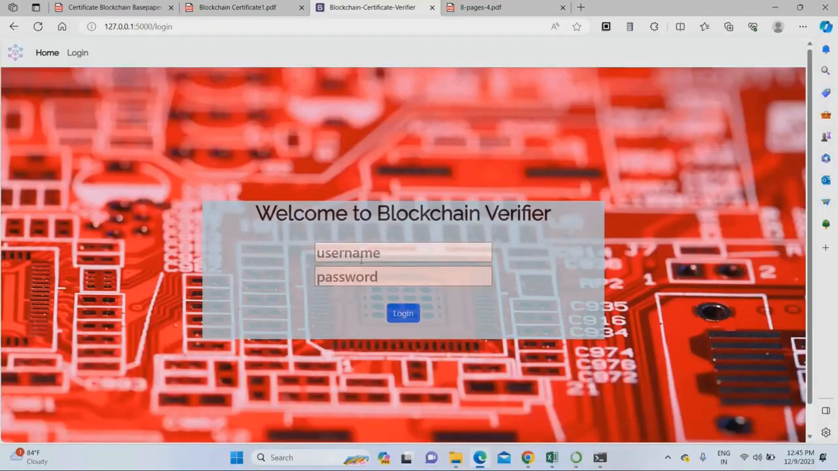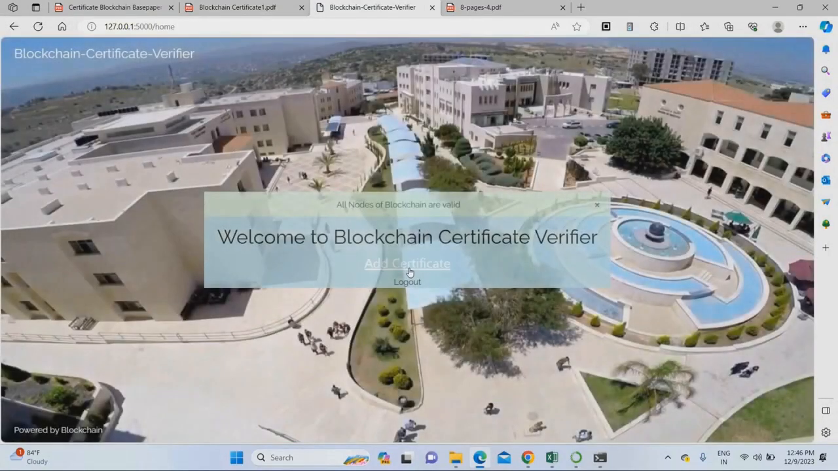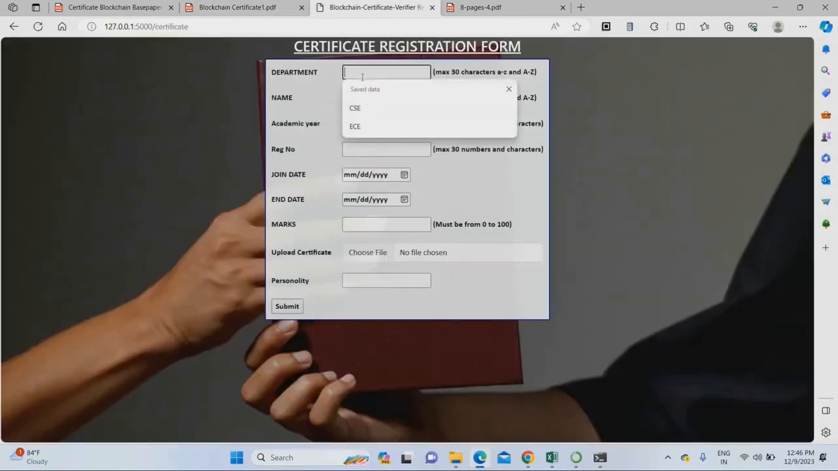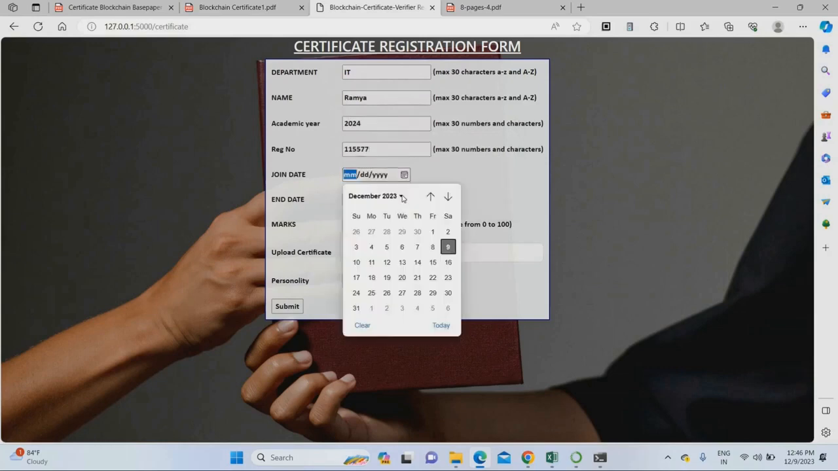Now we can add one more certificate. For example, again I am using the admin password. Now I am going to add Ramya's certificate. Go to department. Now I am adding the IT department. So name will be Ramya. Academic year will be 2024. Registered number will be 115577.